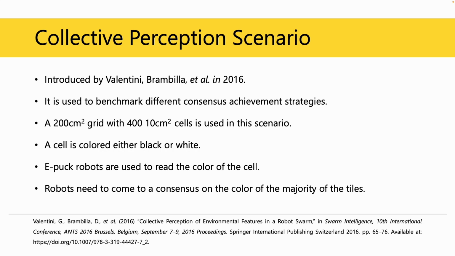To that end, the robots start with an initial opinion. Half of the robots will start with black and the other half will start with white. Then they move around the grid scanning the color of the tiles. The robots calculate the quality of their opinion by determining how long they managed to read the color they were assigned at the beginning. Then the robots disseminate their opinion to other robots while moving around. This dissemination time is proportional to the quality of their opinion.